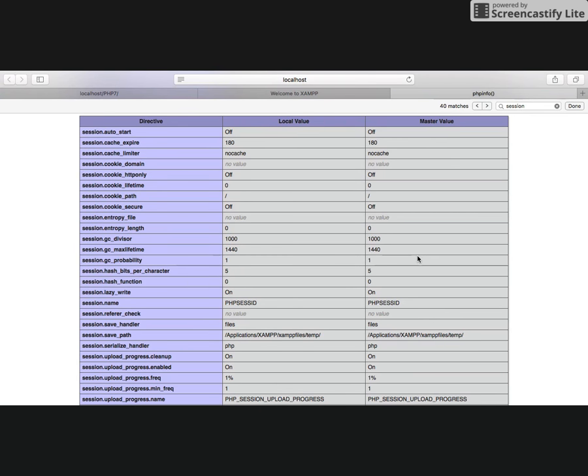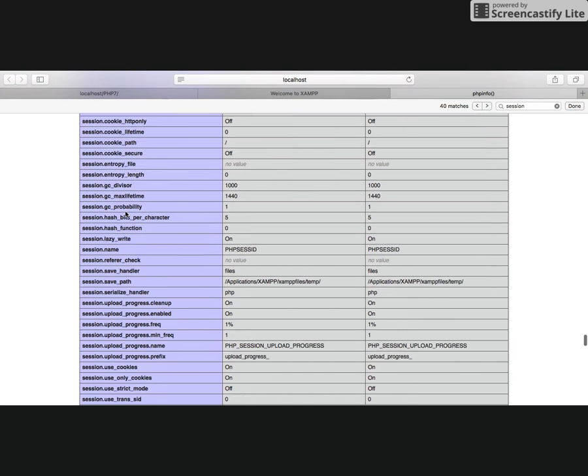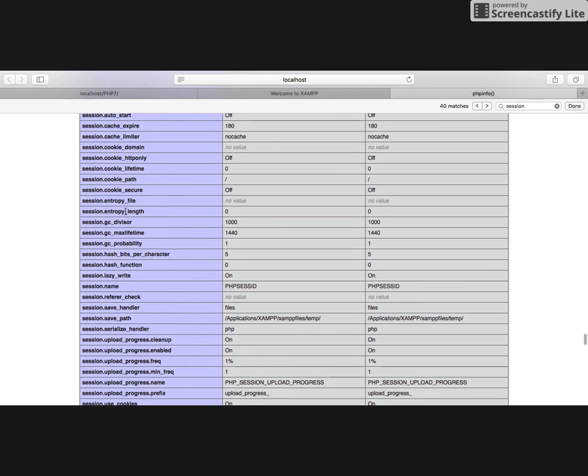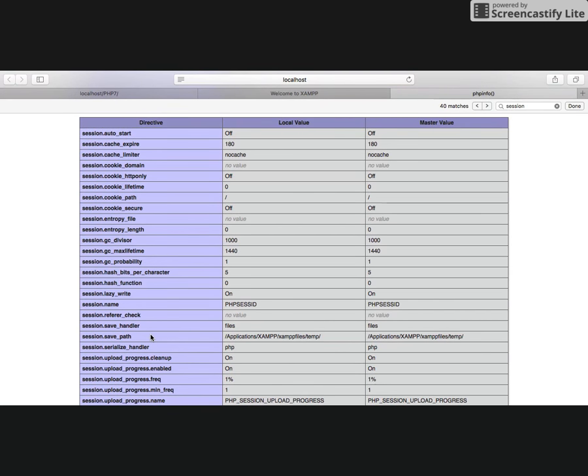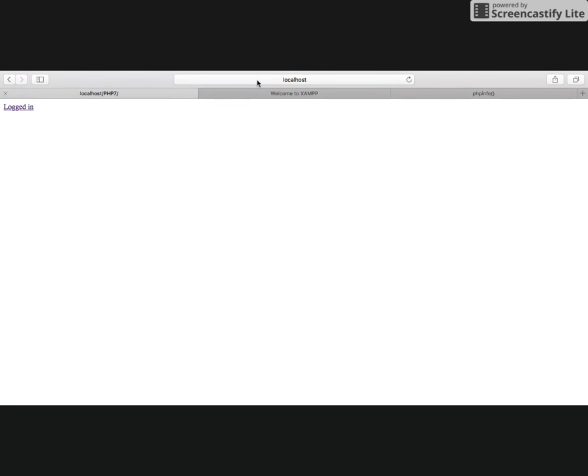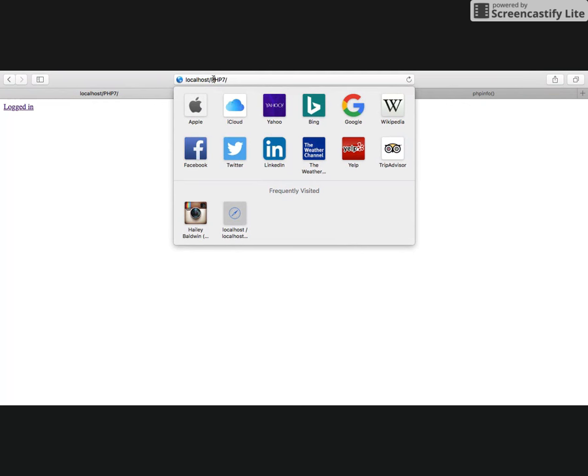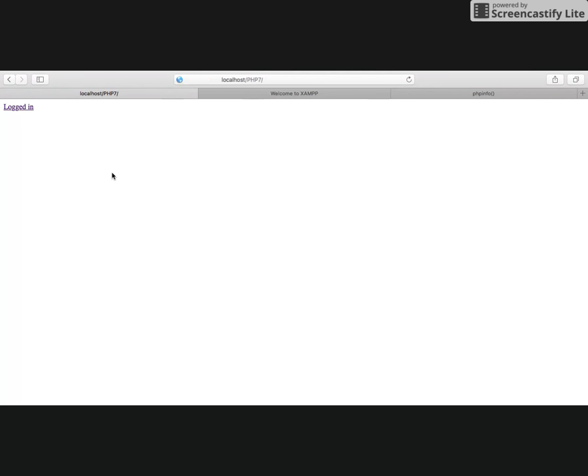So this is actually a really nice feature in PHP. I can see all of those session options, and it's not really in the scope of this lecture to go through all of them. We're not going to do that, but I want to show you how you can override these settings using session start. So let's go to my index.php file located in the htdocs php7 directory, and we have a logged in link.